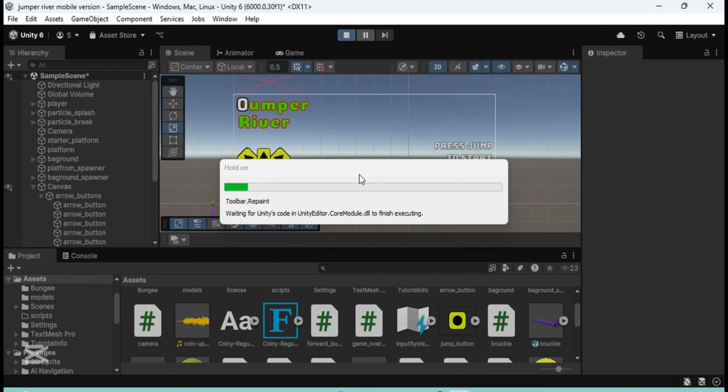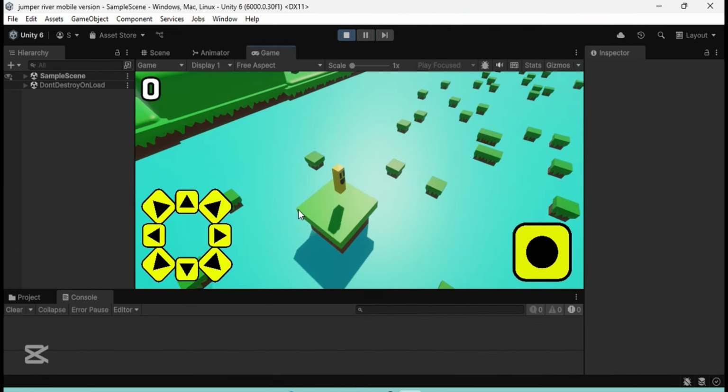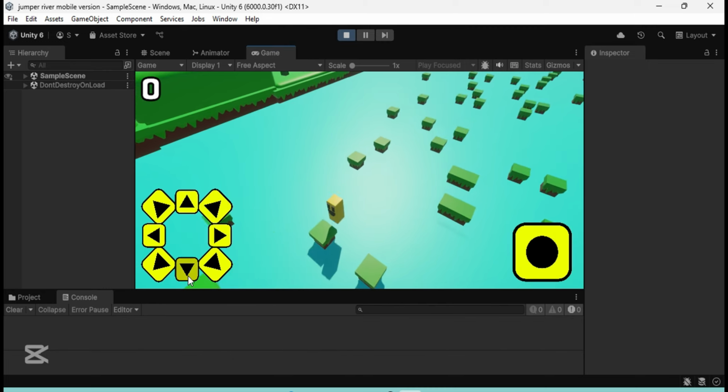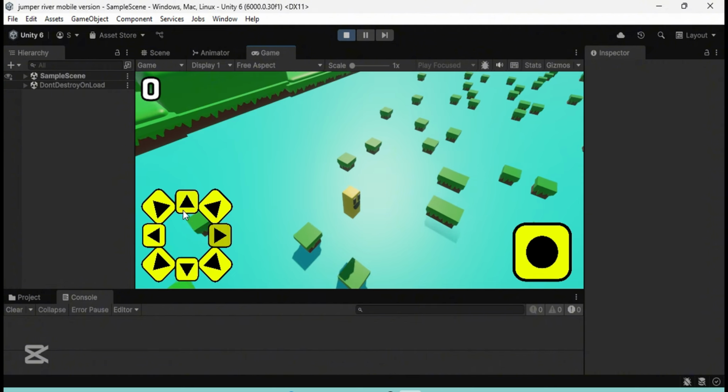And now that's done, let's try to open it. Yeah, that looks good. Now both buttons work, and it can also work when we actually die.